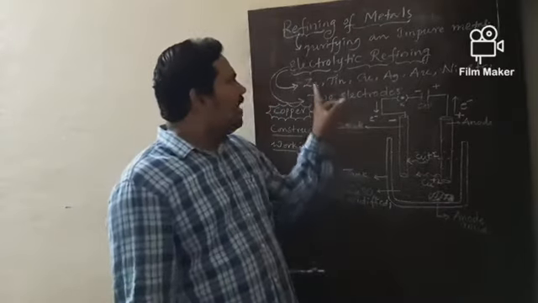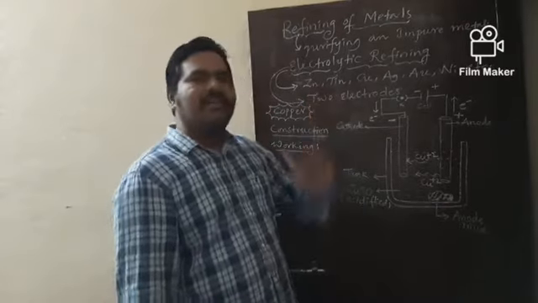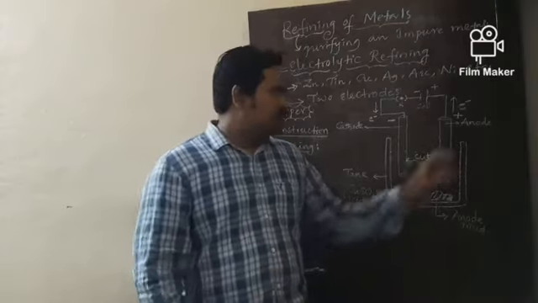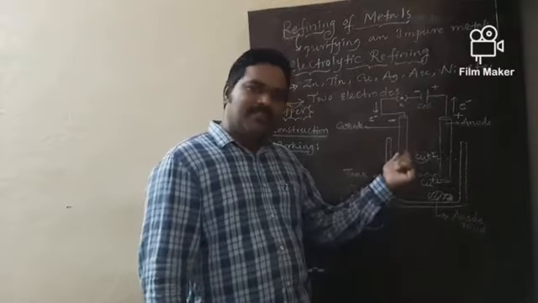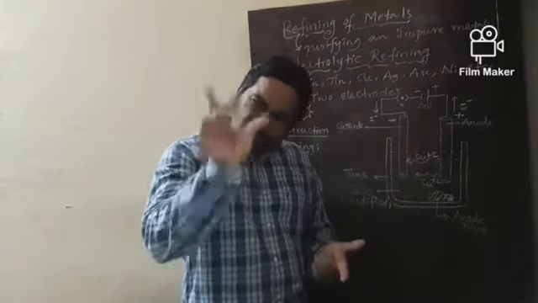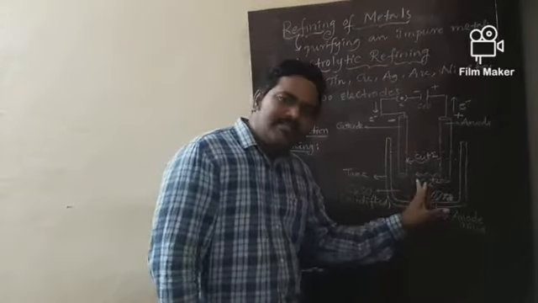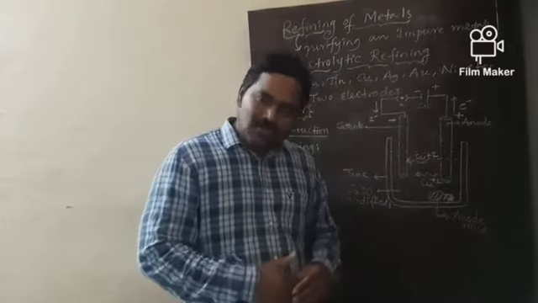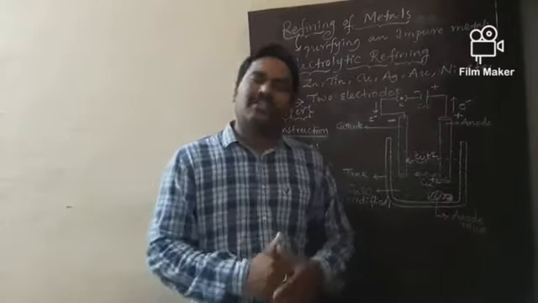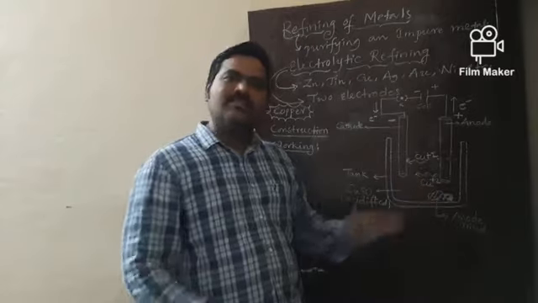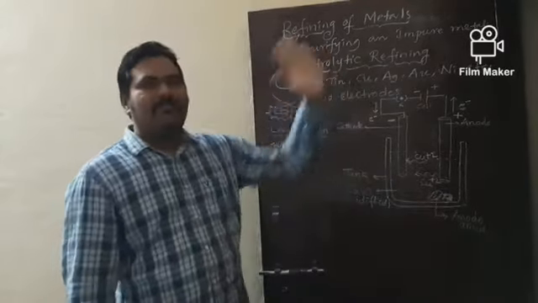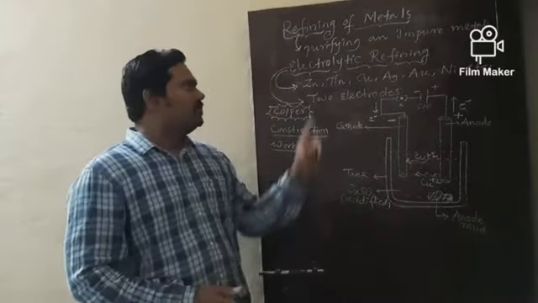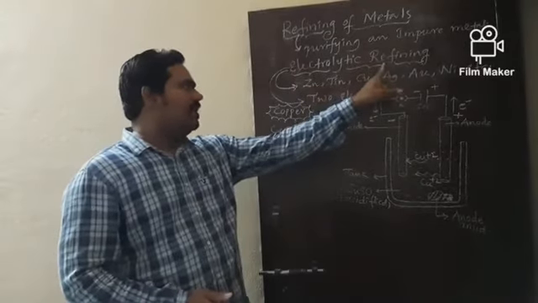Like that, for zinc electrolytic refining, the anode is made of impure zinc, the cathode is a thin strip of pure zinc, and the electrolyte is a salt solution corresponding to zinc, and the process is the same. So this is about refining of metals, especially electrolytic refining of metals.